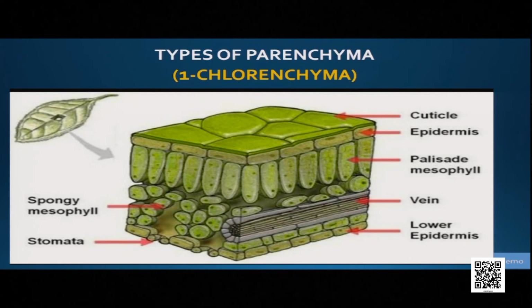Now look at the picture. You can see that the leaves help in photosynthesis, all of you know. So what are the tissues which are found in the leaf which help in photosynthesis? In order to know that, we have to know the internal structure of a leaf. Now look here, a leaf is having two surfaces.